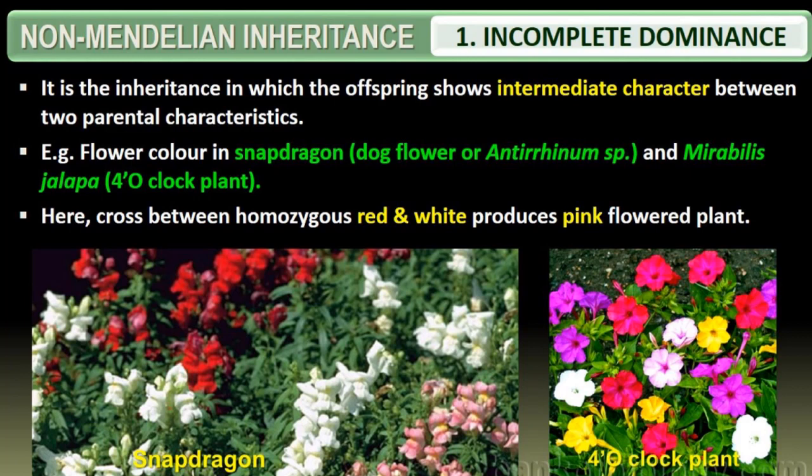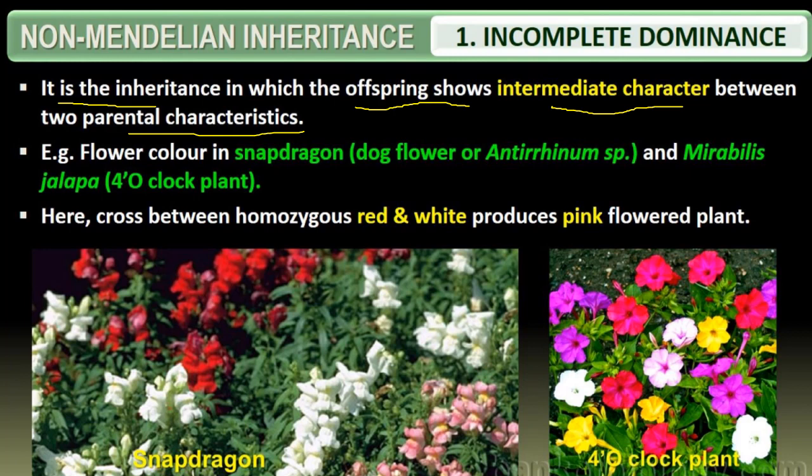Coming to the non-Mendelian inheritance, the first one is incomplete dominance. So what do we mean by incomplete dominance? It is the inheritance in which the offspring shows an intermediate character between the two parental characteristics. That means it will not resemble the parents phenotypically, but genotypically it resembles the parents.